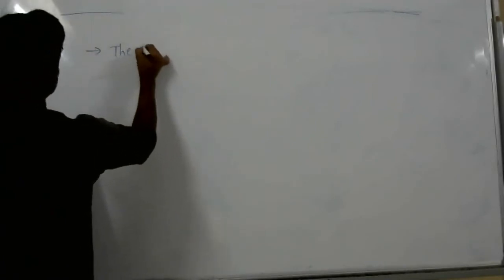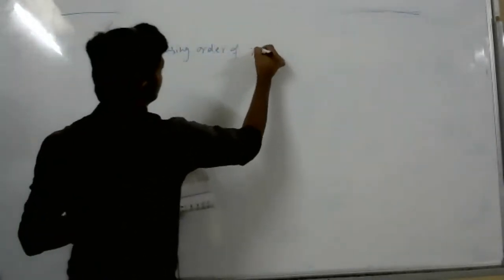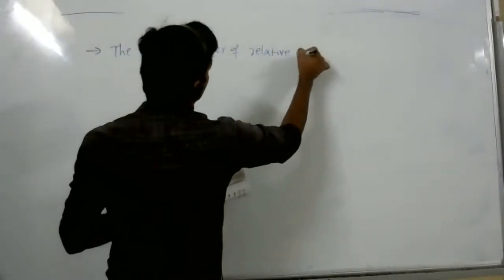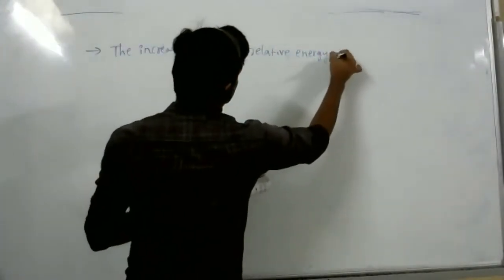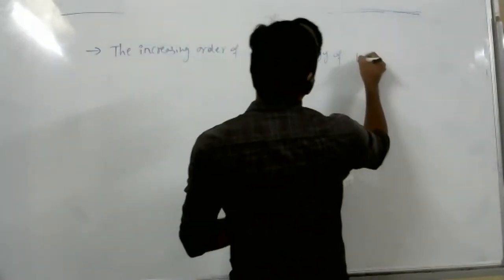Note the next important point: the increasing order of relative energy of molecular orbitals.